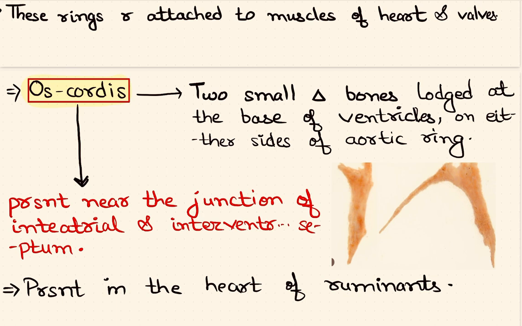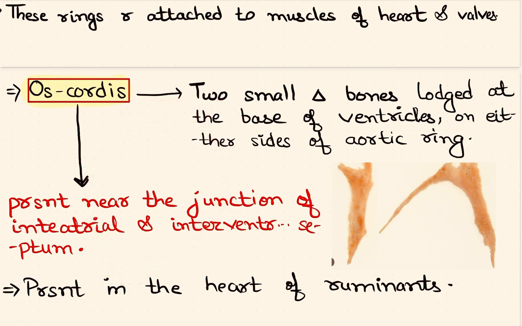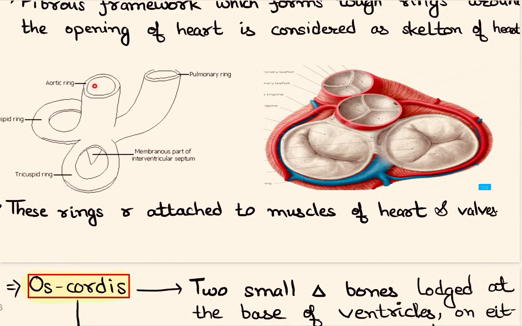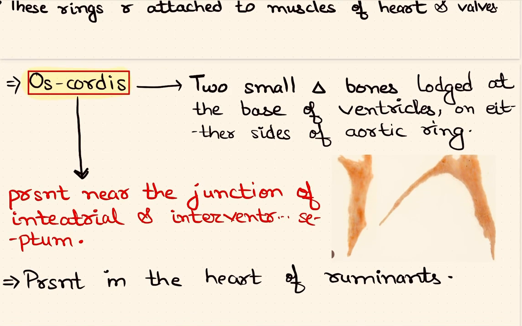What is this base? If this is a typical heart, this is apex. Opposite to apex, this particular part is the base of ventricles. And the base of ventricles, or it can be said like this, the atrioventricular septum. In the atrioventricular septum you can find these os cordis bones on either side of the aortic ring. As this was the aortic ring, on either side of aortic ring we can find this os cordis in case of ruminants and in some species of camel also.